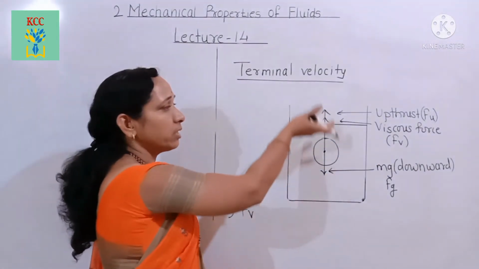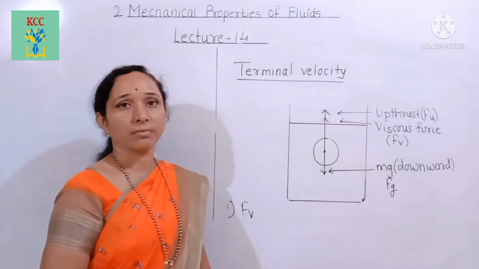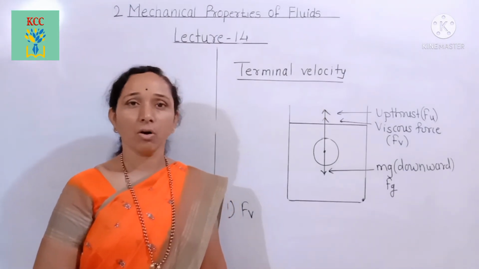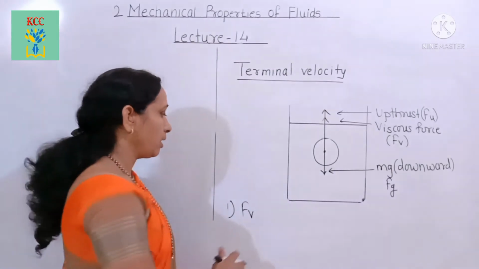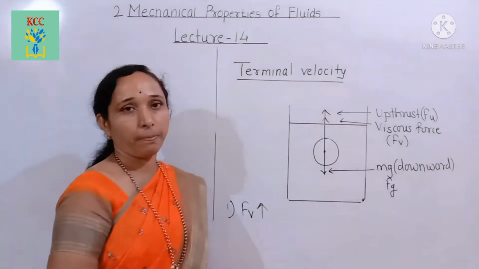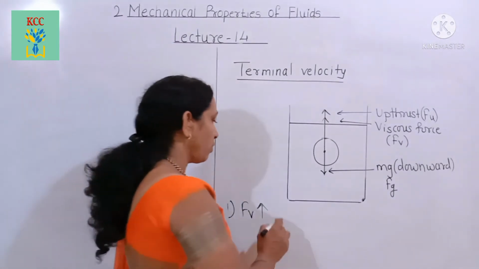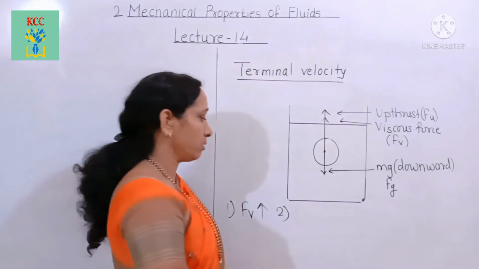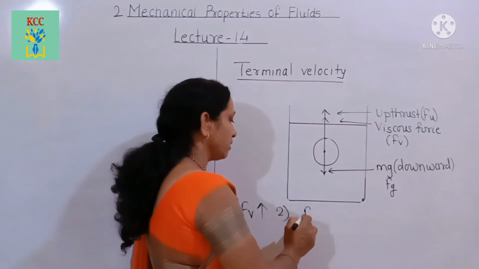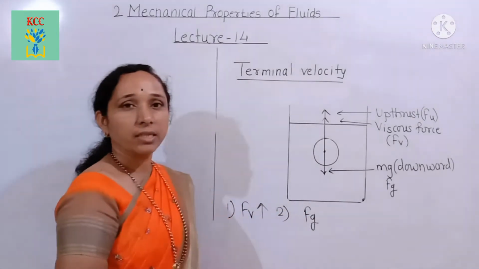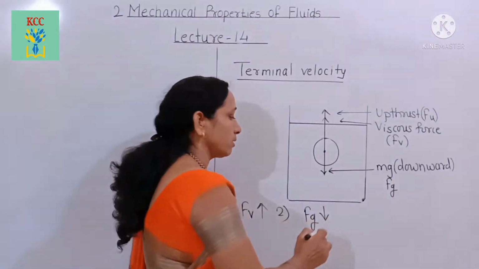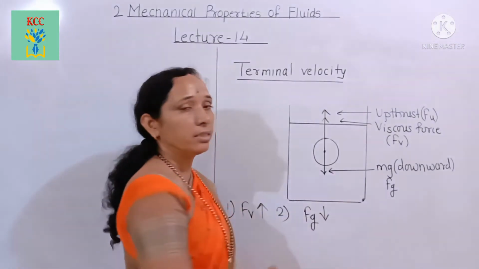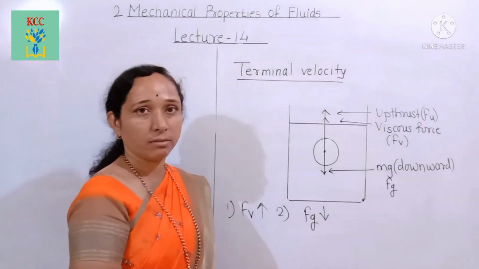It is acting vertically upward and it goes on increasing with increasing velocity of the object. Then the second force is the weight of the object, that is Fg. It is directed vertically downward.